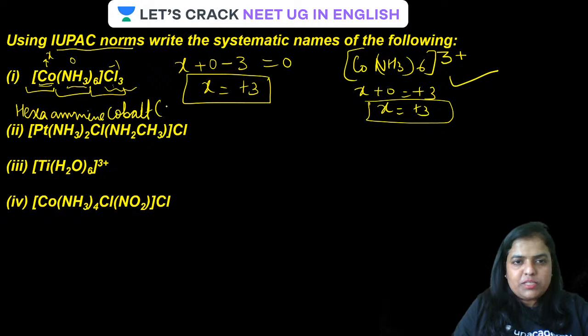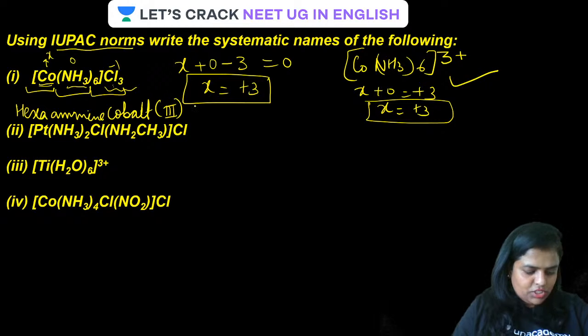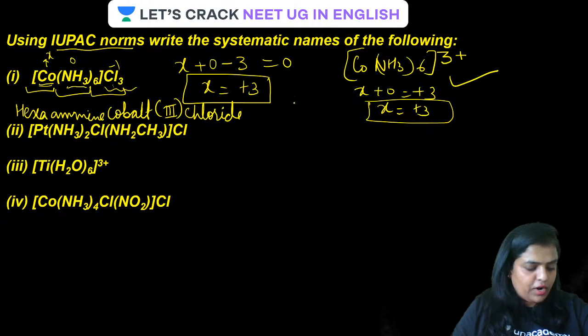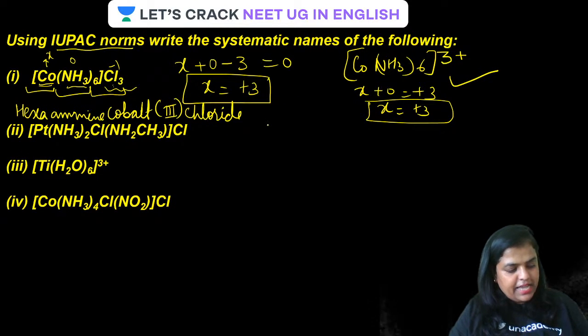So it will be, guys, hexaammine cobalt. As I told you, you are supposed to write down the oxidation state in Roman numeral, and that is 3, as we just saw. And then write down the name of the anionic species, that is chlorine, which will be written by its anionic name, chloride. So it will simply be written as chloride. Is that clear?